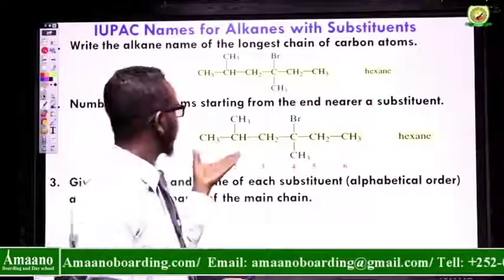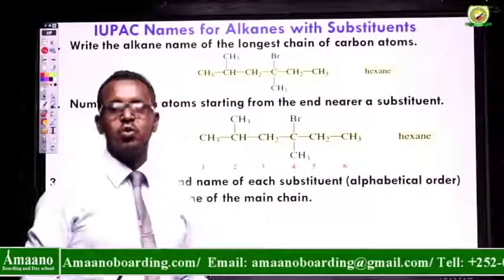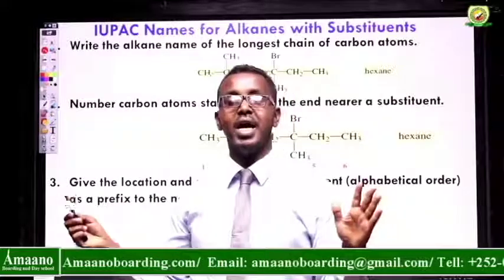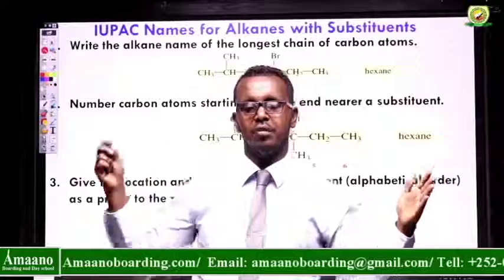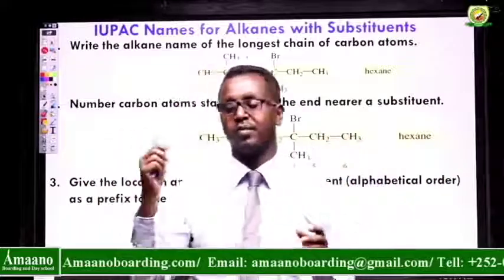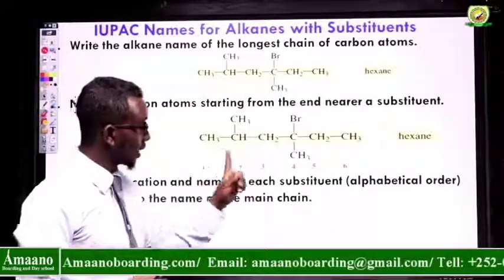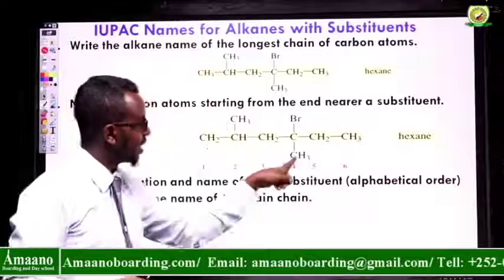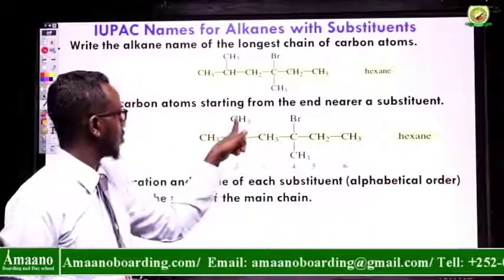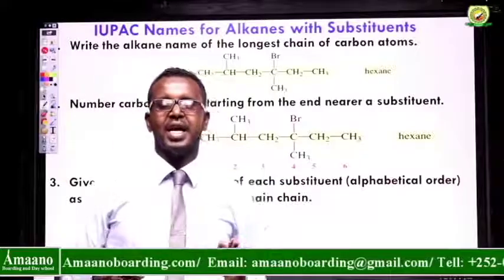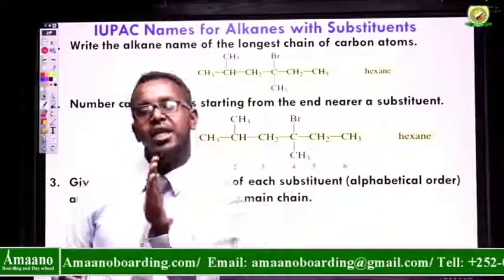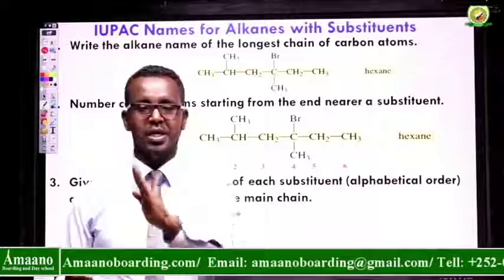For example, if there are no substituents, you can start carbon number 1 at any corner. It's up to you. You can start from right, left, top to bottom, wherever. But if it contains what we call substituents, say a methyl group or a bromo group, you can start carbon number 1 at the corner near the side chain, the substituent, the branch.